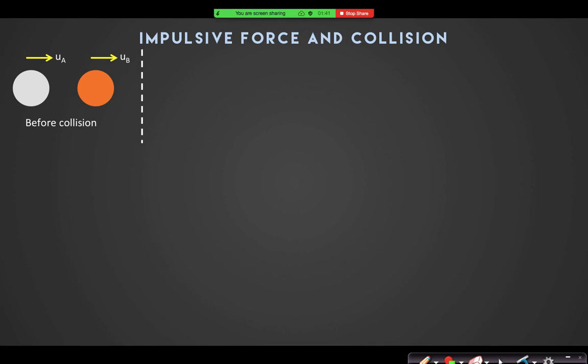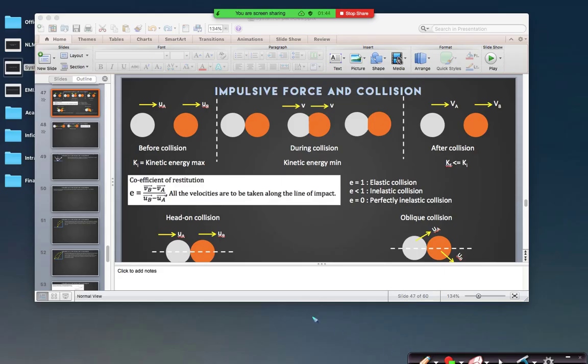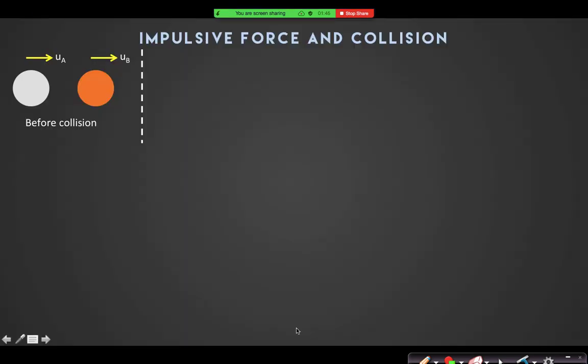Then only they will collide, right? So the first condition for collision is that UA is greater than UB. This is the situation before the collision, and it is the situation after the collision.